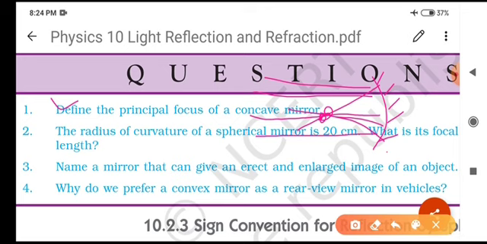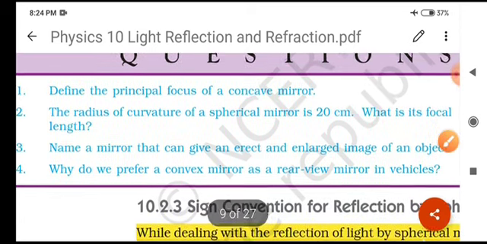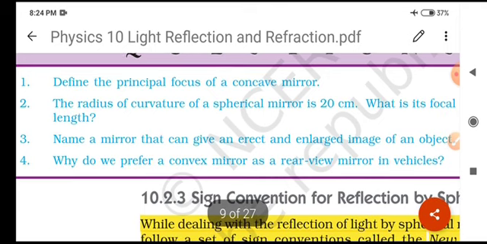Is there any problem? No problem. It means a ray which comes parallel to the principal axis, after reflection passes through a point. That particular point is known as the principal focus for a concave mirror. Is there any problem? No problem.